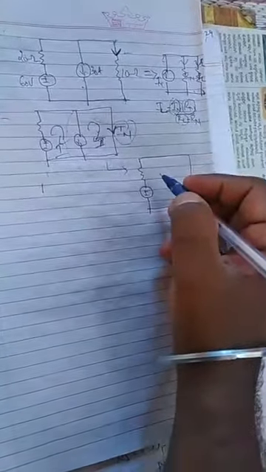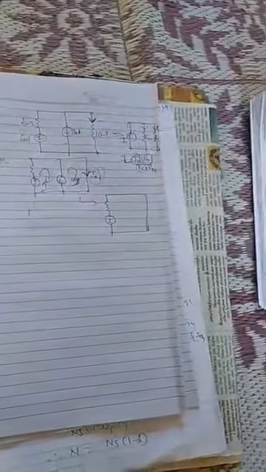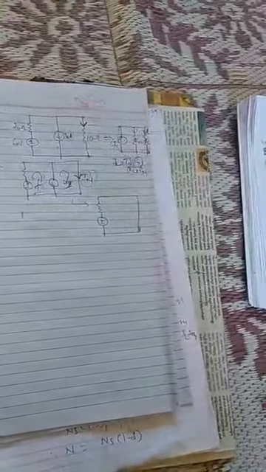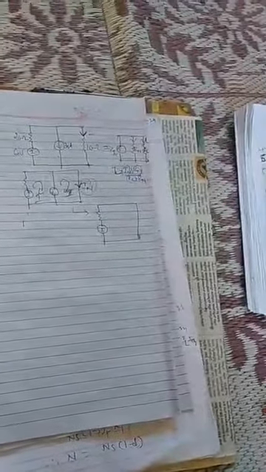It becomes like this. Okay. After removing this, while applying superposition, so applying the super mesh technique is nothing but removing this current source. Then the circuit becomes like this. Then we have to apply KVL to this super mesh.